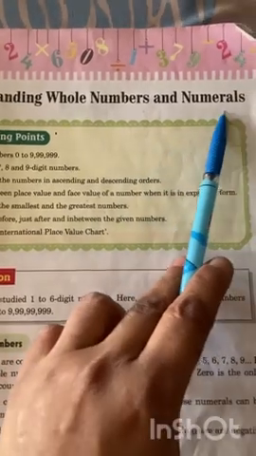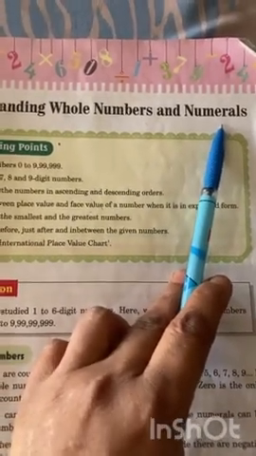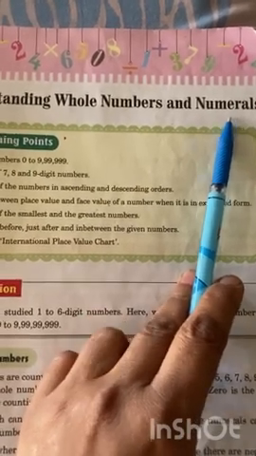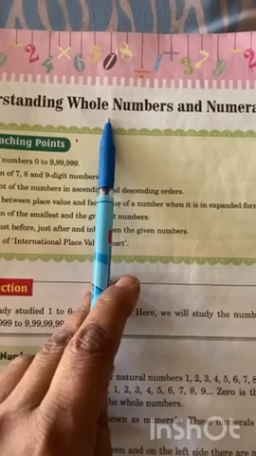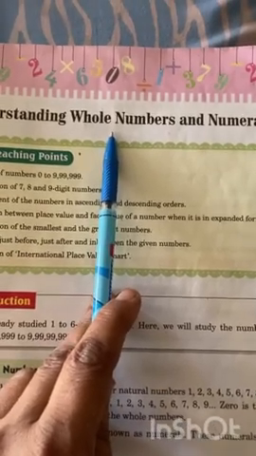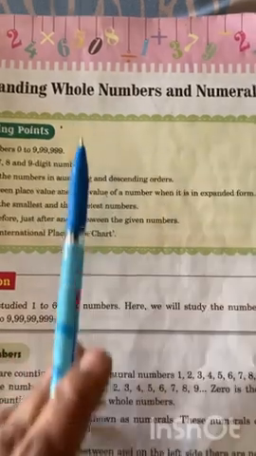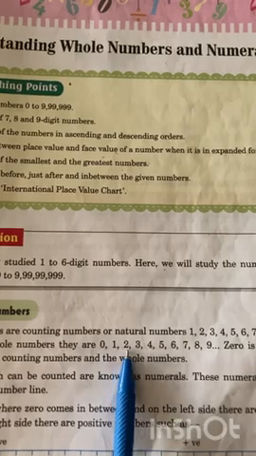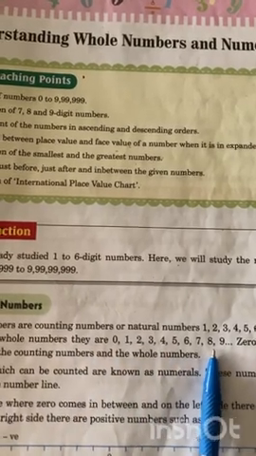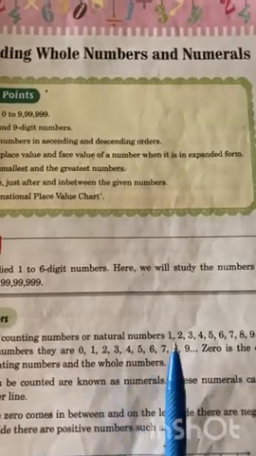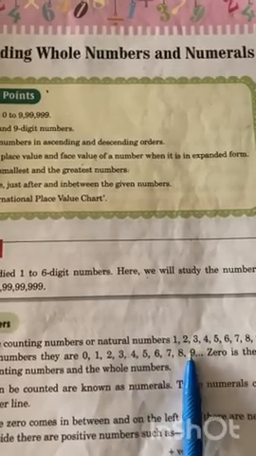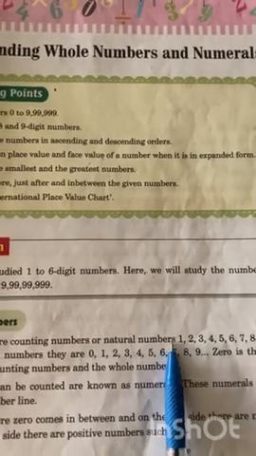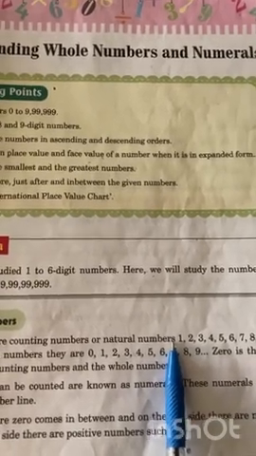Now students, what are numerals? Numerals are the numbers which can be counted. And what is a whole number? Whole numbers are the numbers which start with 0. Just have a look. When the numbers start with 0, 0, 1, 2, 3, these numbers are known as whole numbers. And when the counting numbers start with 1, then these counting numbers are known as natural numbers.